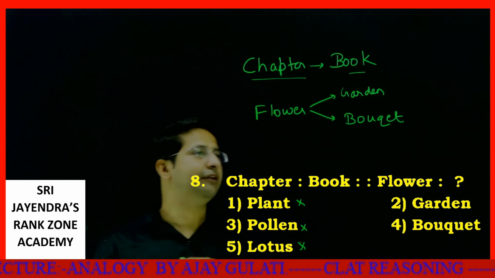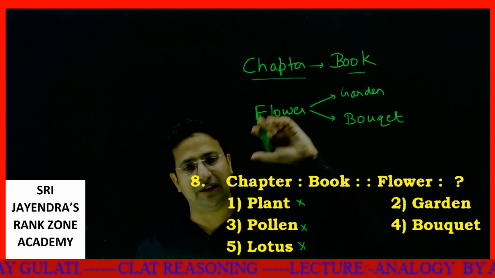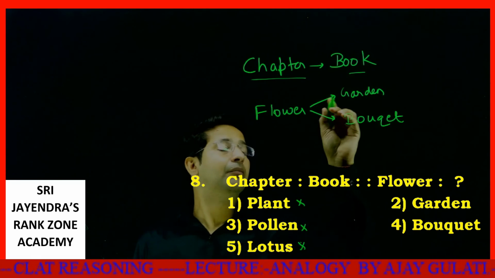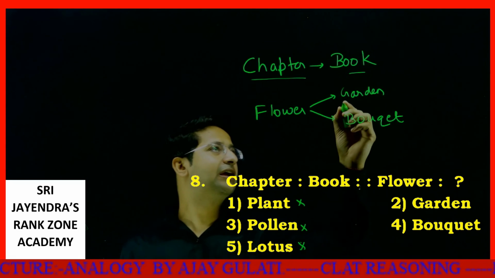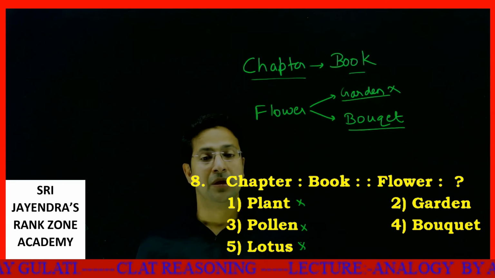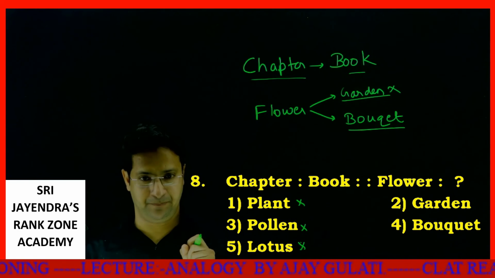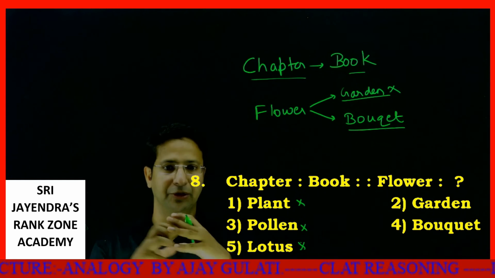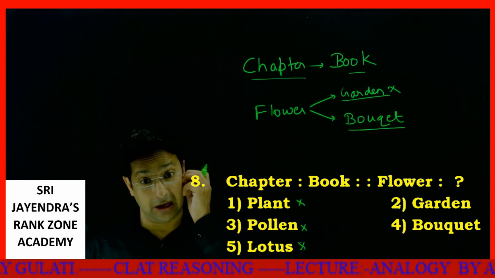Okay, so that way, there are many flowers in a garden, like there are many chapters in a subject. So that way, garden I won't say is the answer. Bouquet will be the answer. Why? In a bouquet, the flowers are also packed, compiled together. They are clubbed together, exactly the same way as a chapter in a book.